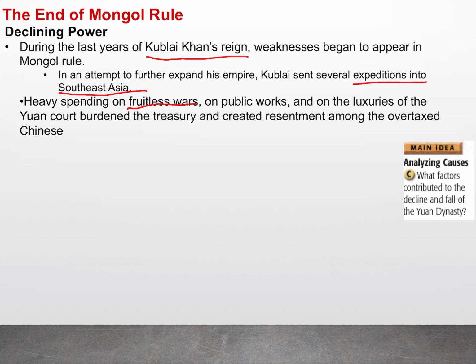As in, they didn't really win these battles, and on top of that, they were for nothing. And then he spent a lot of money on public works and on luxuries for the high-ranking officers of the Mongols. All these different things that he spent money on had basically burdened the treasury, which is extremely important.